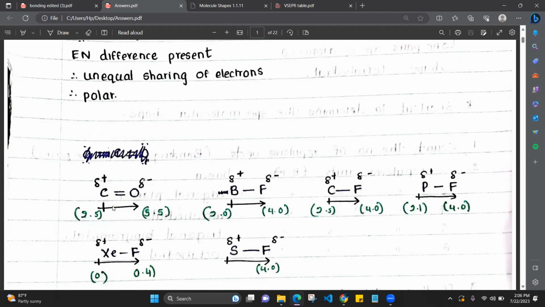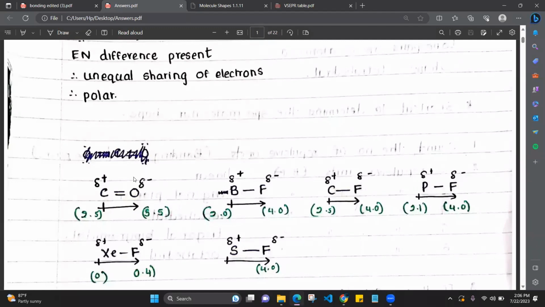That means what will happen? The electrons in the bond will be more towards oxygen. Will the electrons be equally shared in the bond? No, electrons are not equally shared. They are more towards oxygen. That means there is an unequal sharing of electrons here.